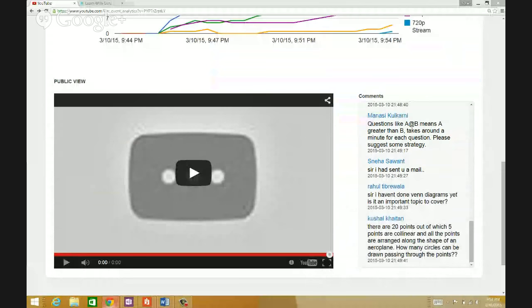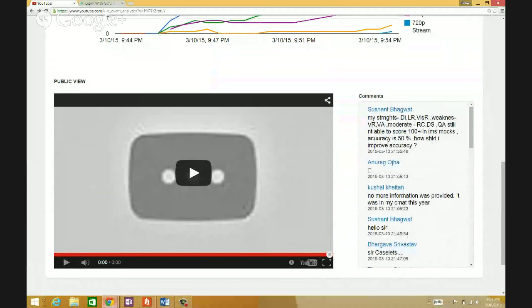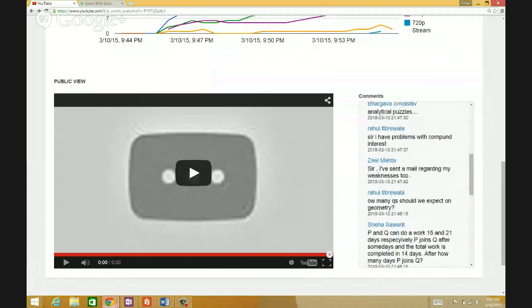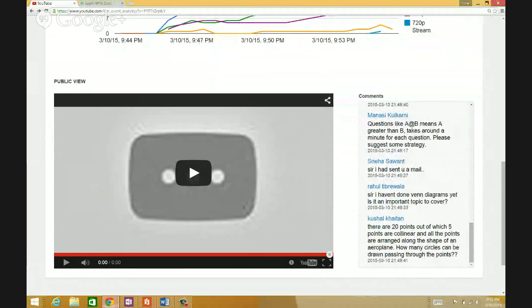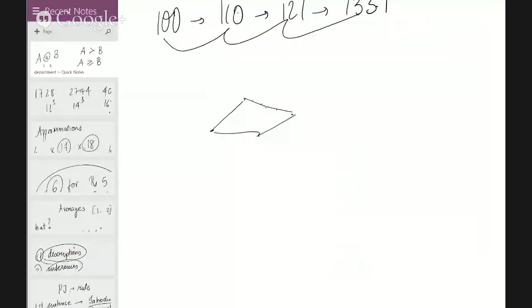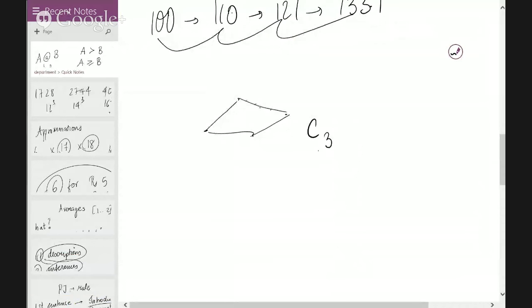All right, I'll just look into it. Just give me a while. Okay, let's read the question again. So 5 are collinear. All the points are along the shape of an aeroplane. How many circles can be drawn? See, when I talk about circles, it's always C3, by the way. When you talk circles, it's always C3 because 3 points can form a circle for you. Now it depends on how they are arranged. I think there's some information missing here, but still try to look at it.